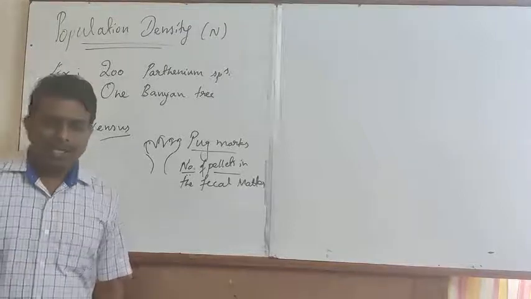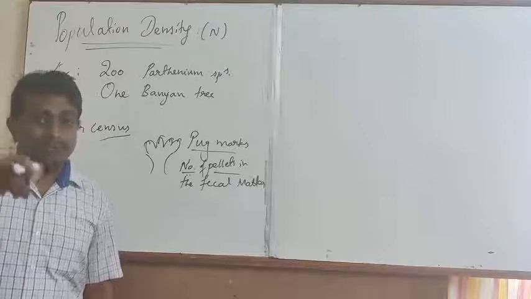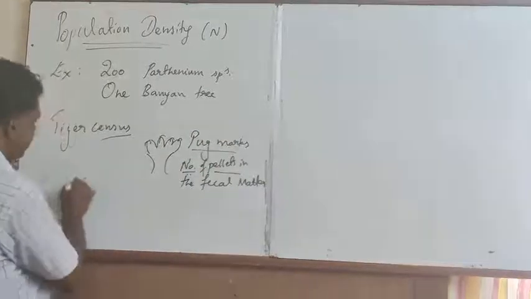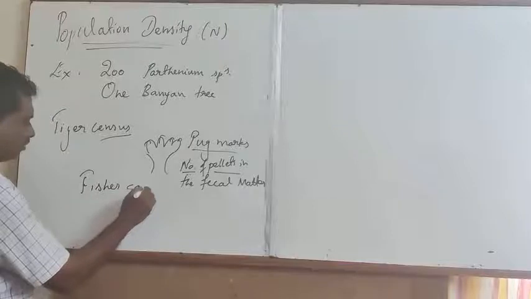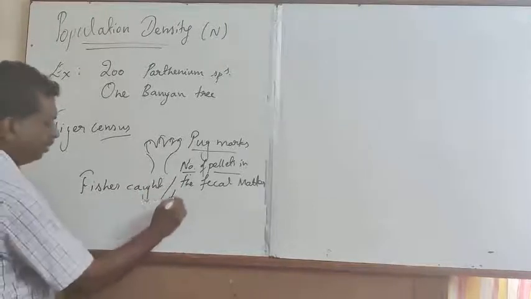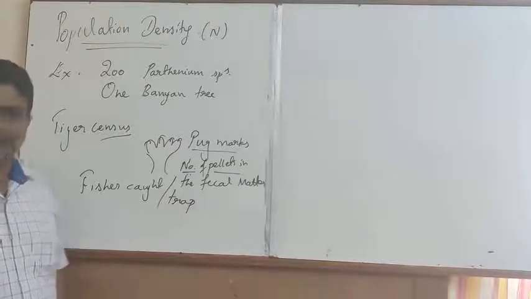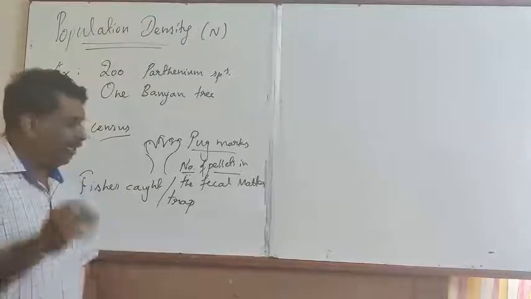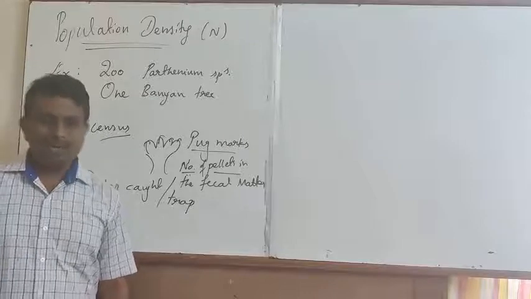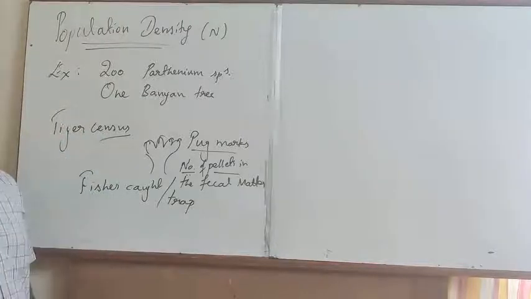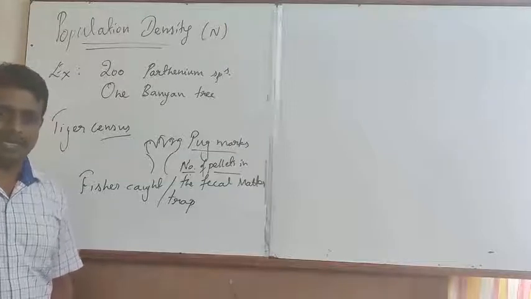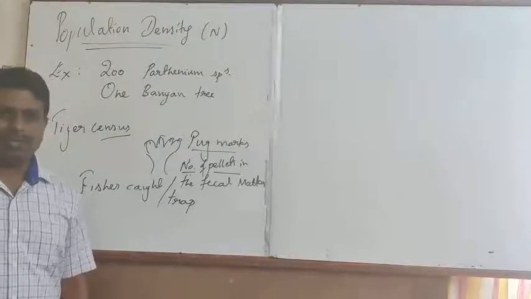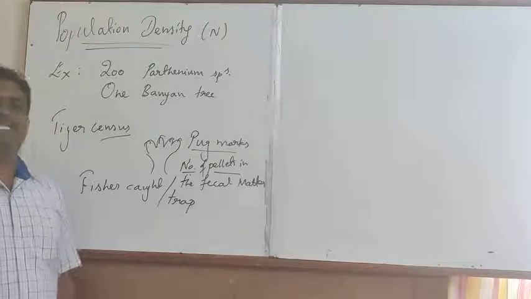In addition to this, in order to determine the total number of fish population in a pond ecosystem, the total number of fishes caught per trap is taken into consideration, in order to know the population density of fishes in that particular aquatic system, and the total number of individual species in a particular geographical area.